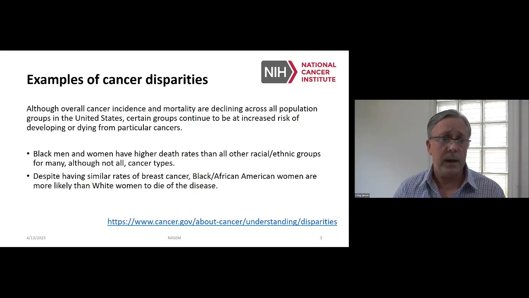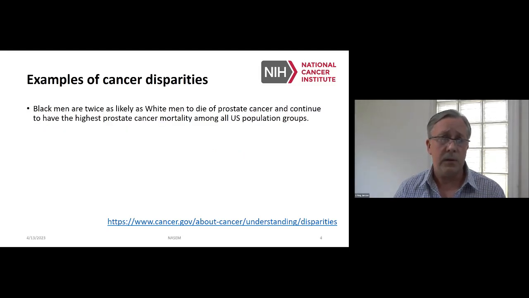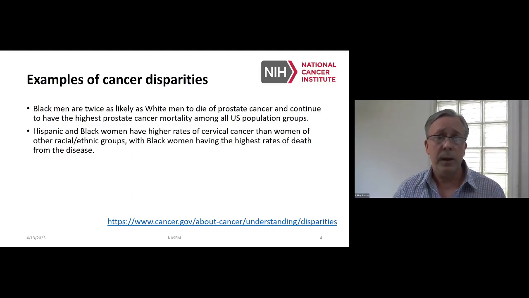In addition, despite having similar rates of breast cancer, Black women are more likely than white women to die of the disease. Black men are twice as likely as white men to die of prostate cancer and continue to have the highest prostate cancer mortality among all U.S. population groups. Hispanic and Black women have higher rates of cervical cancer than women of other racial or ethnic groups, with Black women having the highest rates of death from the disease.